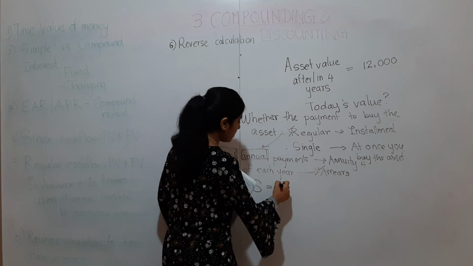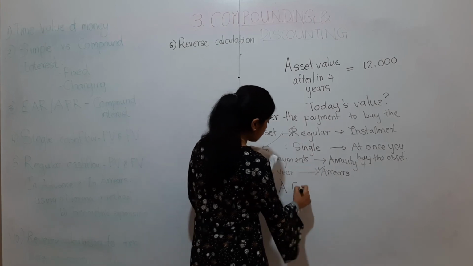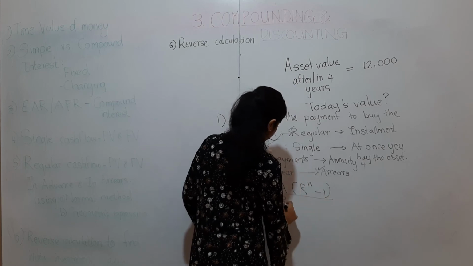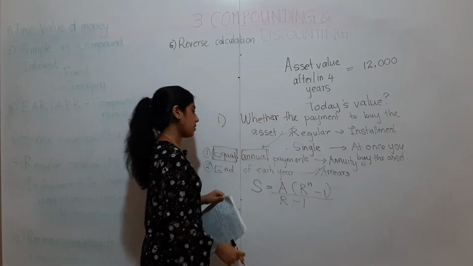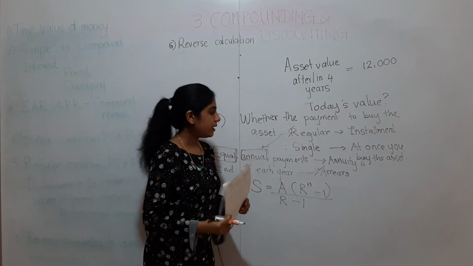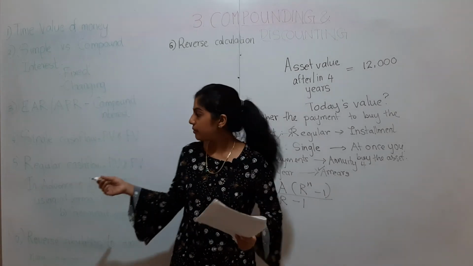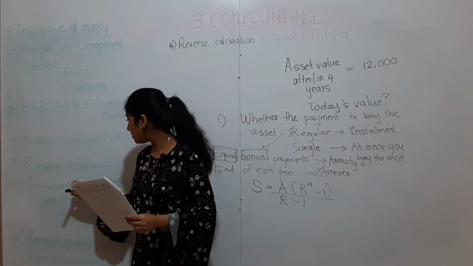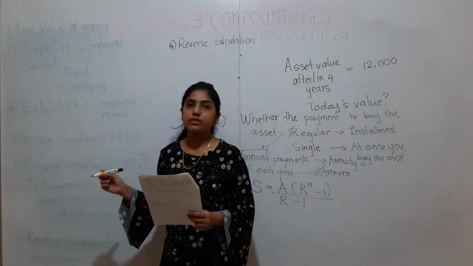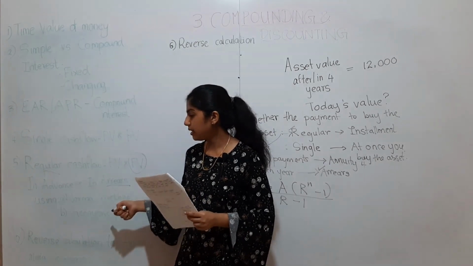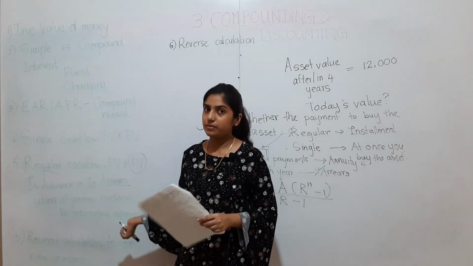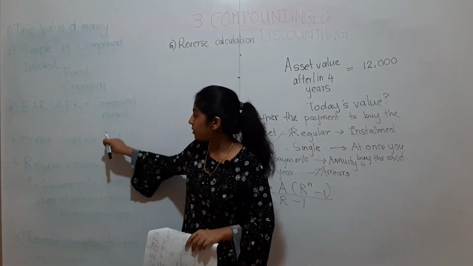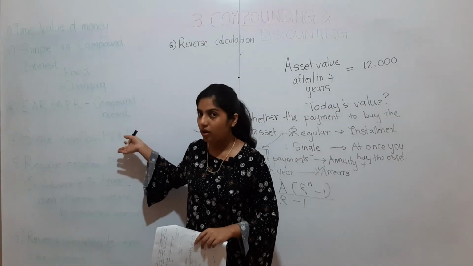which is S equals A into R^n minus 1 divided by R minus 1. Because in finding the future value of regular payments in arrears, we can use only two methods, that is the normal one and the geometric expression method. Now, normal and geometric expression methods indirectly use this single cash flow future value formula, isn't it?